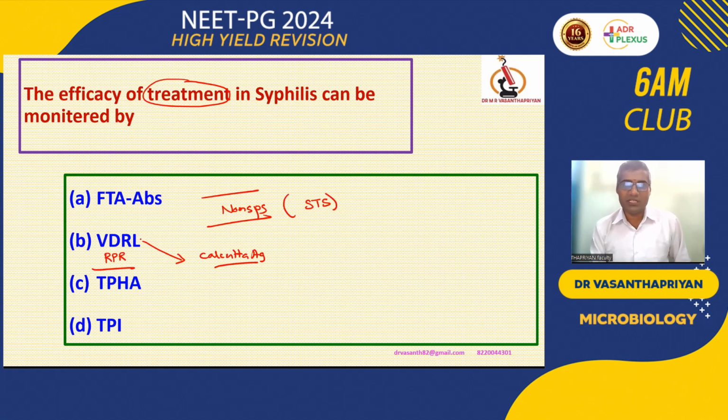VDRL is more sensitive, but it requires inactivation of serum as well as a microscope. That's why we slightly switched over to the RPR. It is a macroscopic test, a rapid card test. We can do the procedure in a maximum of 5 to 10 minutes. So for the easy procedure we are offering RPR, but the more sensitive one will be VDRL. We are using the Calcutta antigen or cardiolipin antigen.